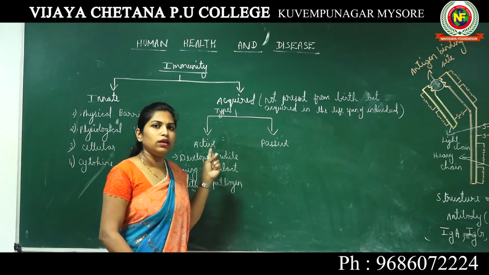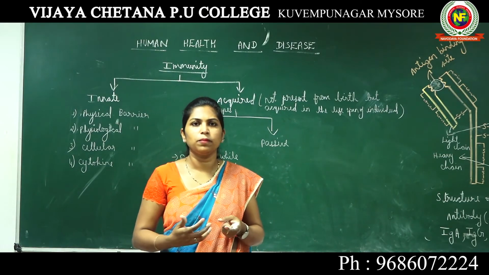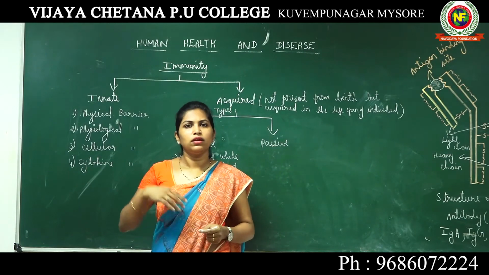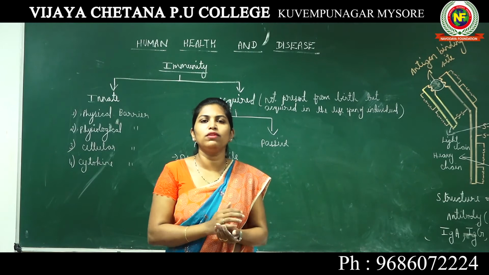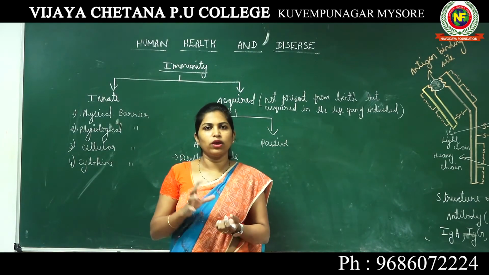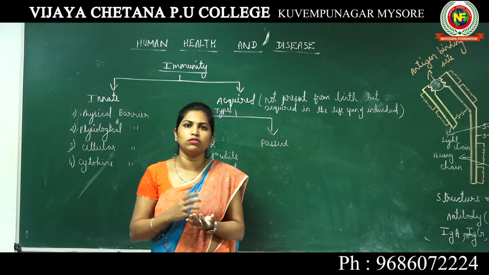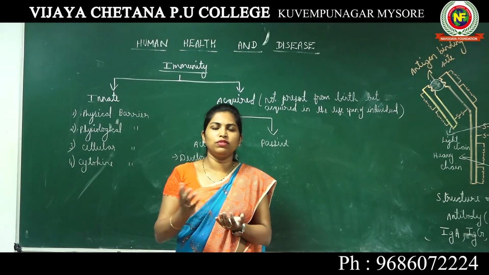Now, if you encounter another attack from the same virus in the future, your body will not develop any blisters. Your body will not develop any symptoms. Okay, now the chickenpox virus has entered your body, you developed chickenpox, you have blisters all over your body, then you got rid of this.